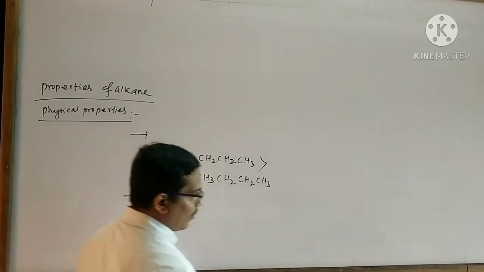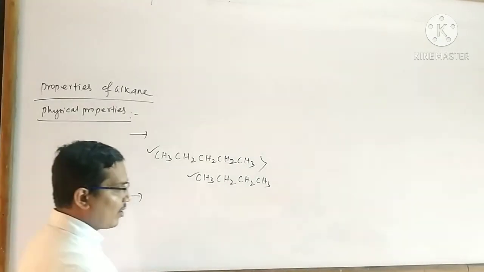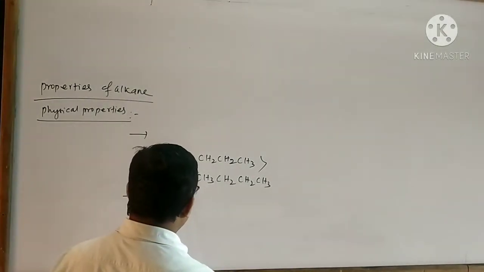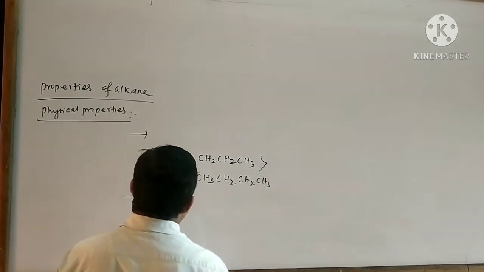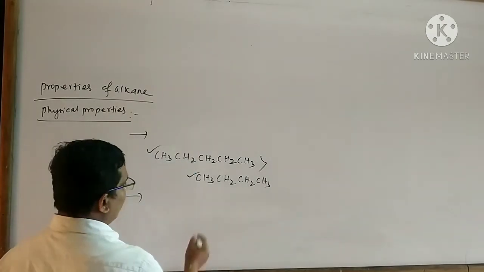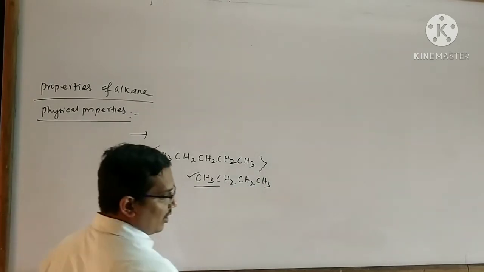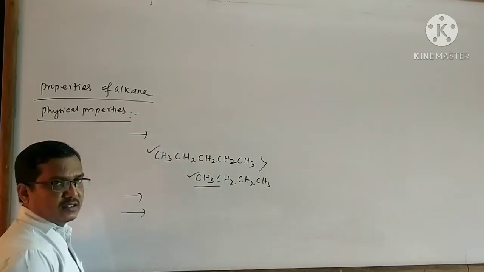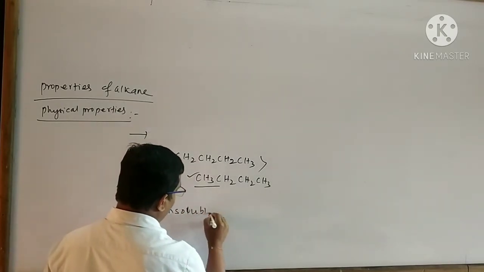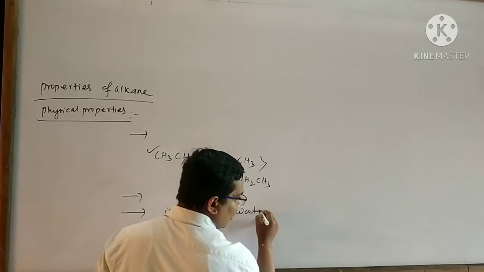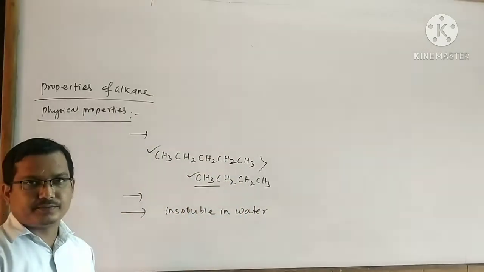Remember, next point, melting point also increases with the increase of the number of carbon atoms in the chain. That means the melting point of pentane is more than the melting point of butane. Remember another important point, all the alkanes are insoluble in water. These are the physical properties of alkane.